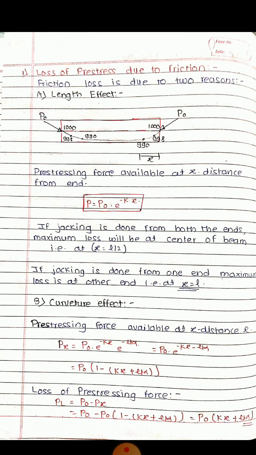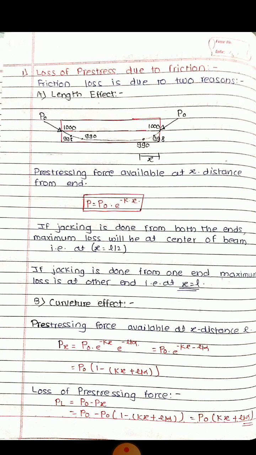If the jacking is done from both the ends, the maximum loss will be at center of beam, that is at x is equal to L by 2, half the length. And if the jacking is done from one end, maximum loss is at another end, that is at x is equal to L. This loss is because of length effect. Then next, moving towards the curvature effect, pre-stressing force available at x distance, Px is equal to P0 e raised to minus kx into e raised to minus mu alpha.